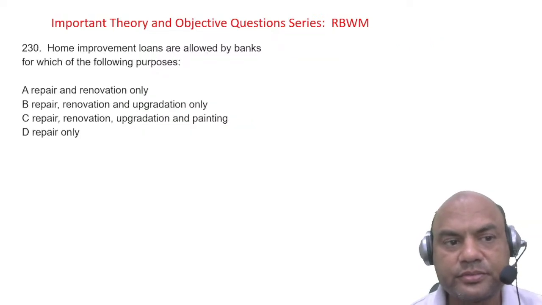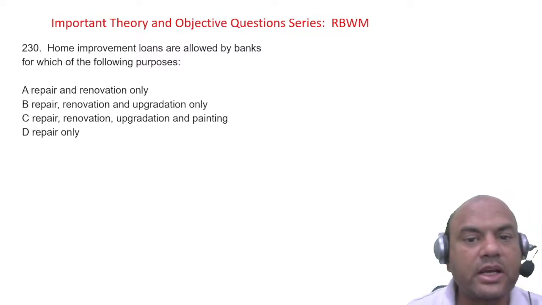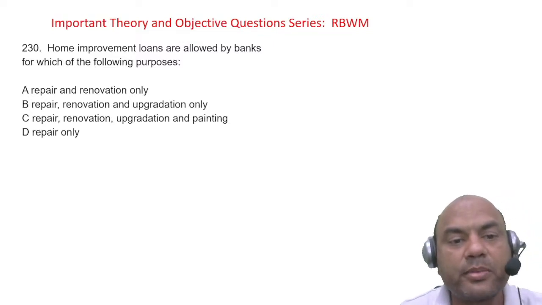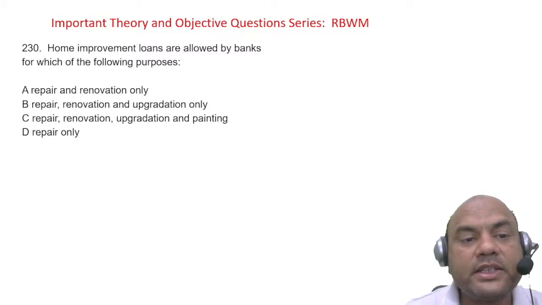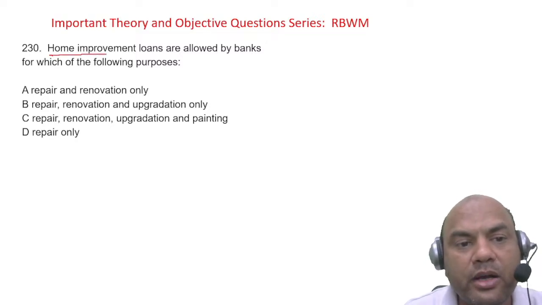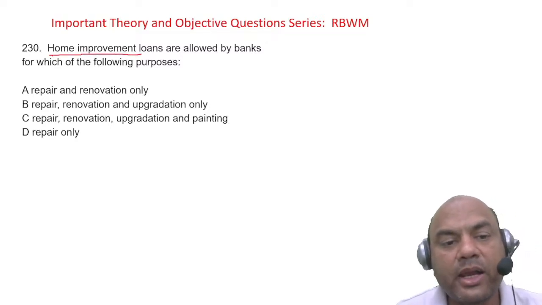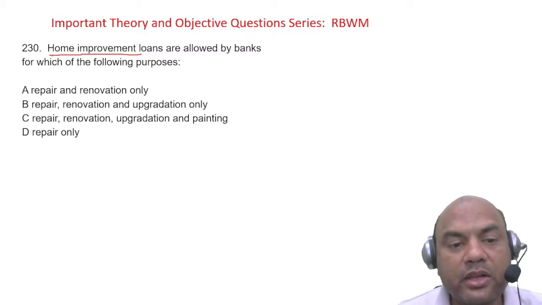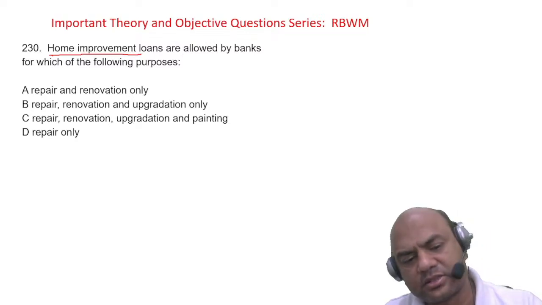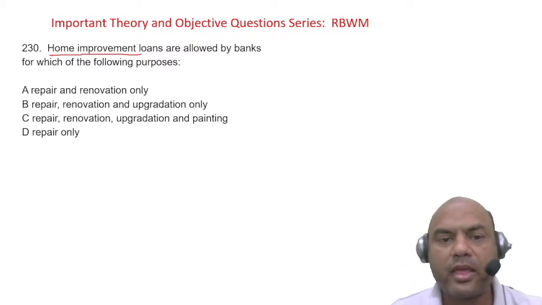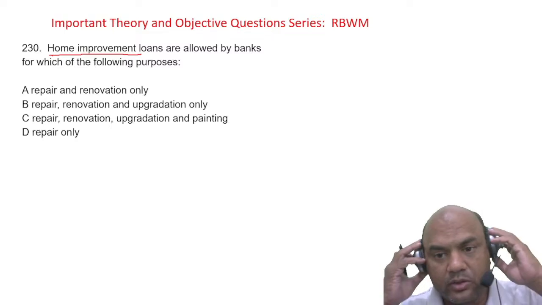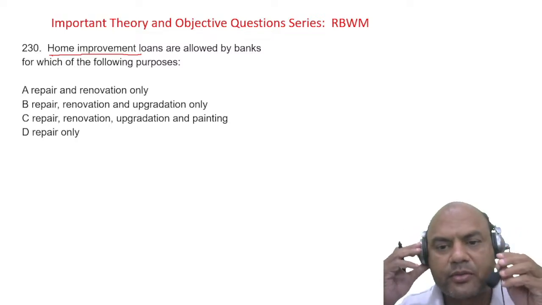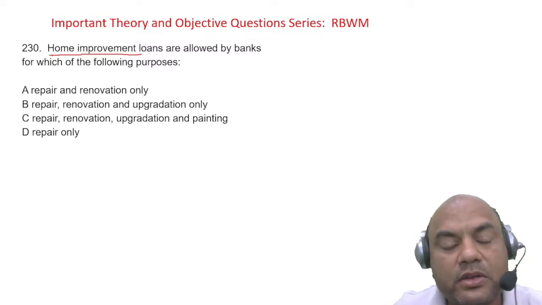Move on. Home improvement loans are allowed by the banks for which of the following purposes? Home improvement, see the name itself. Repair and renovation only? Repair, renovation and upgradation only? Repair, renovation, upgradation, painting, and only repairs? Simple answer. So simple. How many of you have given renovation loans in your banks? Home loans, many of you might have given. So how many of you have given renovation loans? Tell me.